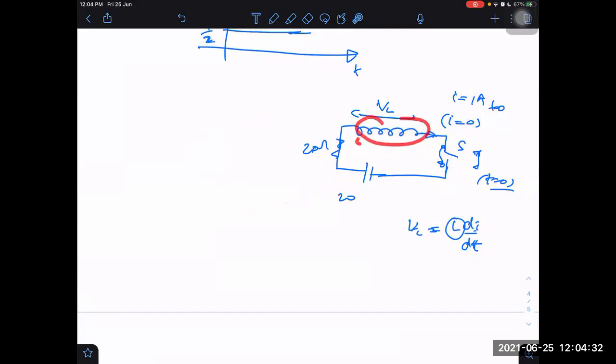If you want to read about this phenomenon, you can watch some YouTube videos in which there is a coil with some current flowing, and suddenly somebody opens the switch, and they will show you what a large amount of current may flow through the air gap also. Anyway, we know about the inductors.